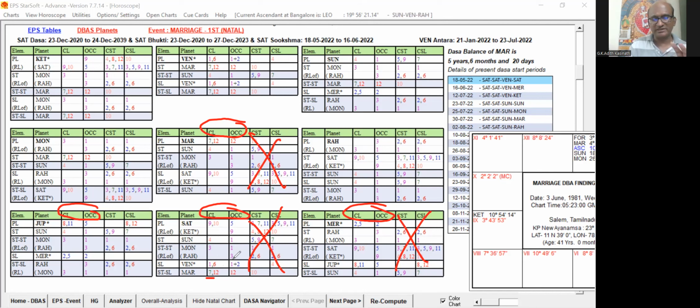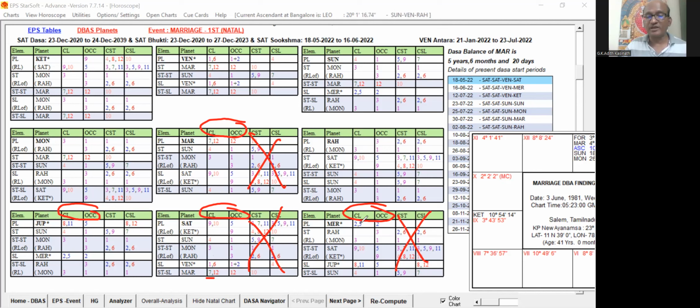So it has got some favorable houses and also unfavorable houses at the end. We cannot come to know whether this planet, because it is not having any 2, 7, or 11 houses in planet level, star level, and sub level, we cannot decide that Saturn can support the marriage during this Bhukti.